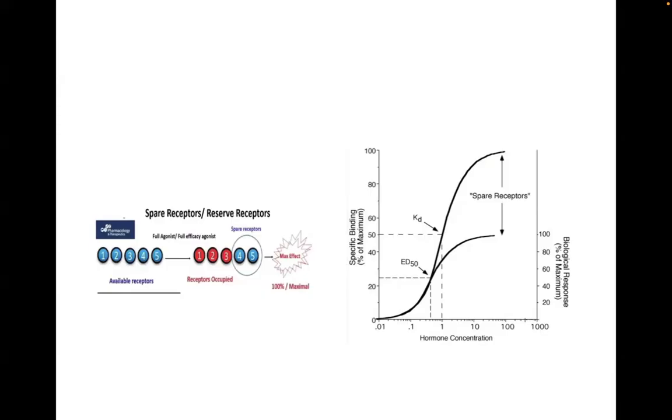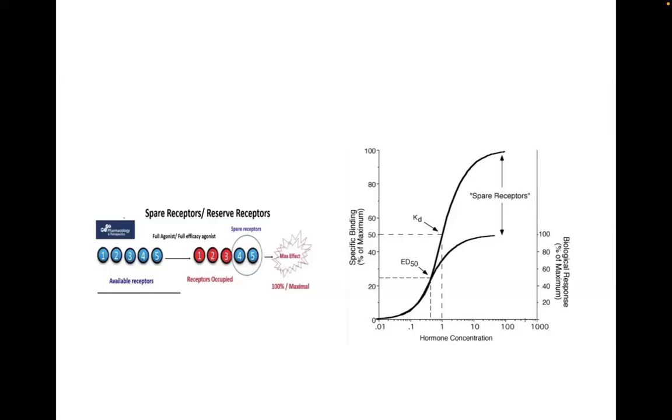you will see that you can produce maximum effects even when you occupy only 10 to 20% of the total amount of receptors. So the rest are said to be reserved, or spare receptors. Okay? So here you're able to produce already at this point 50% of the maximum effects. So the ED50 can be much less than the KD as the drawing indicates. You do not need to occupy 50% of the receptors to produce 50% of the maximum response.